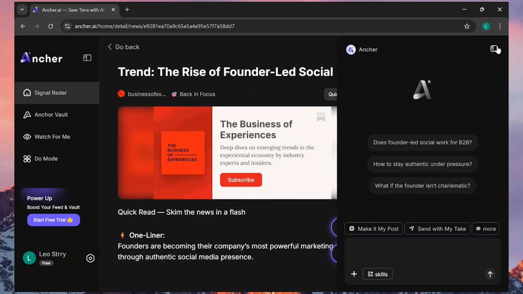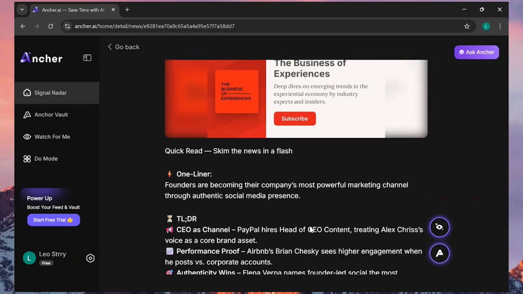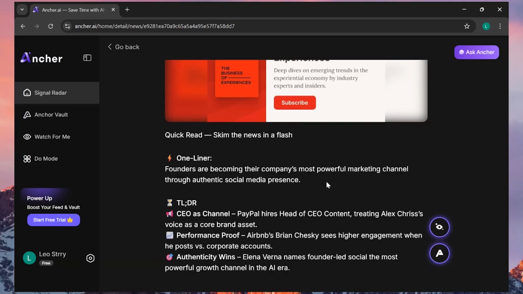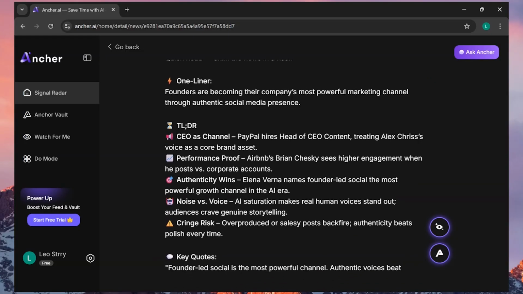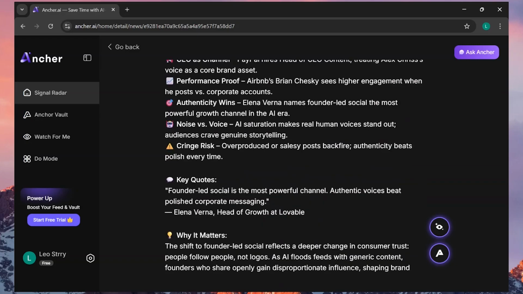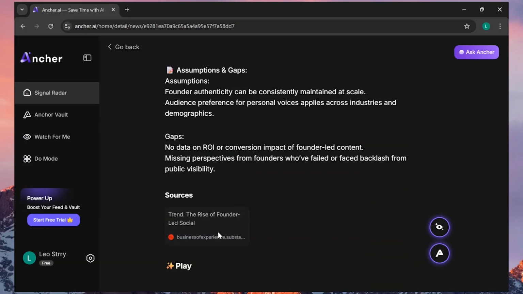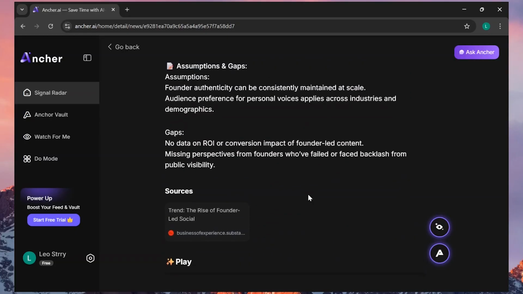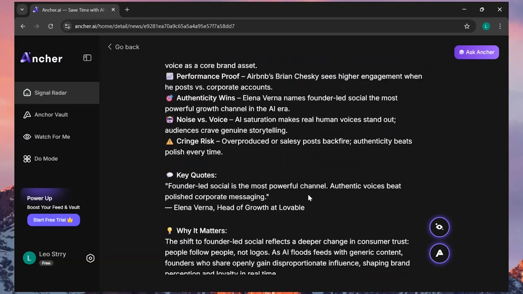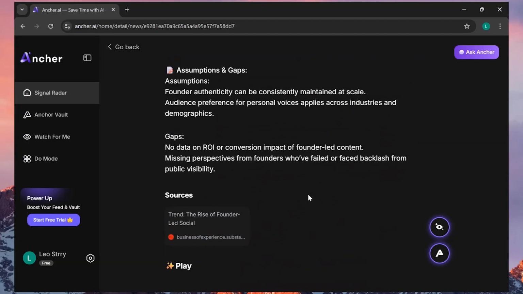So let's close that for now, and you can see here it has given a one-liner for the whole article, then it has given important points under TLDR, that is too long, don't read, and then the key quotes, the insight and assumptions and gaps, also the source. Basically it doesn't give you the article but a quick summary, so you can go through it, and if you want the whole article you can click on the source here.